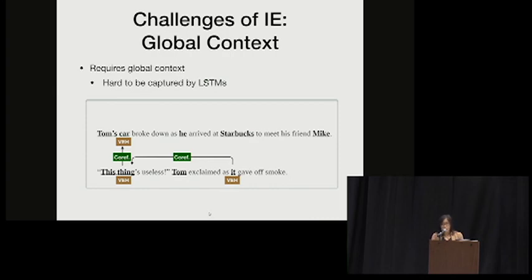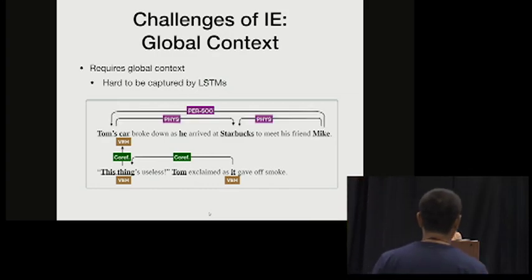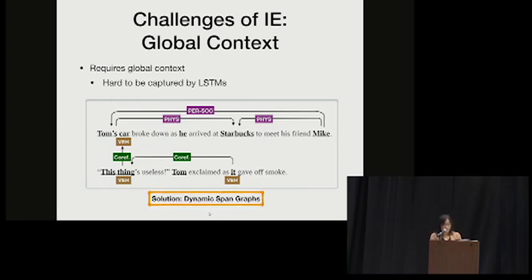This type of long context is usually hard to be captured by the traditional LSTM architecture. And another example why this type of global context is important is that, say, for example, if we know that Tom is physically located in Starbucks and Tom and Mike are personally associated with each other, it's easier for us to infer that Mike is also located in Starbucks. So the solution to this type of problem to capture global context is that we propose a dynamic span graph.